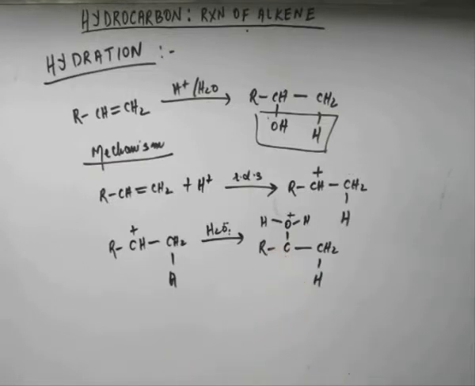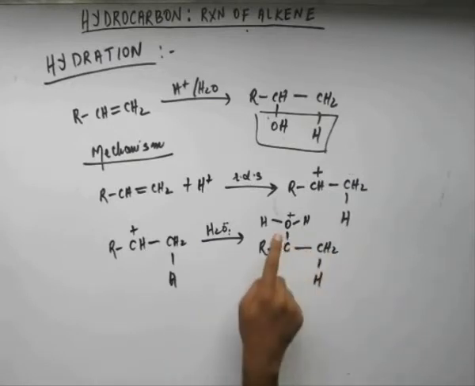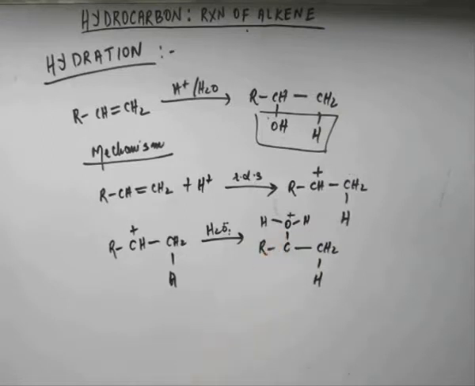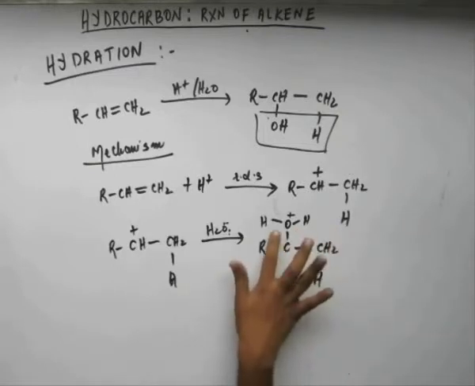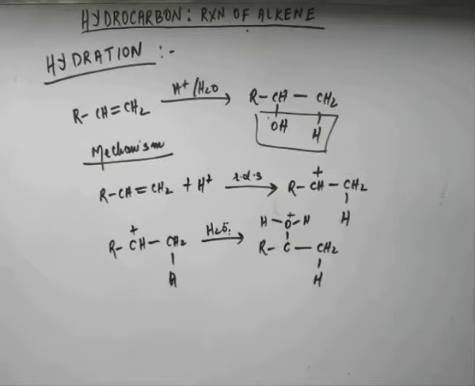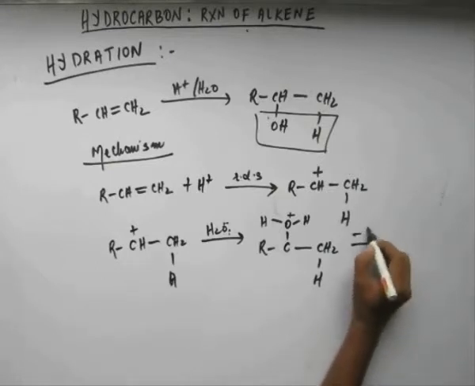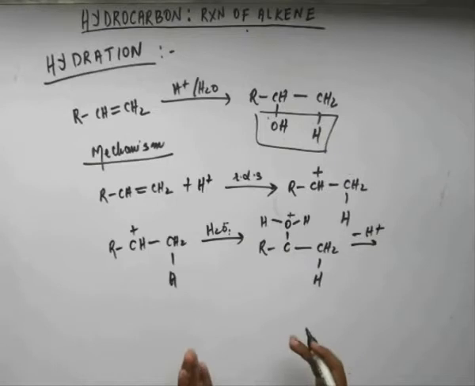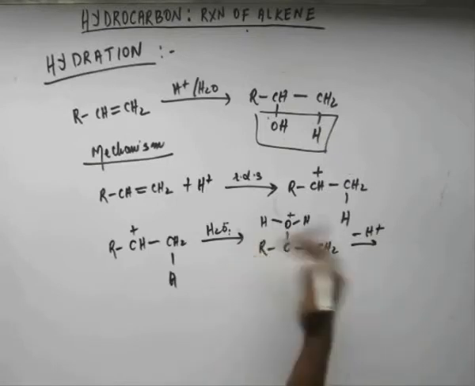So this oxygen will lose hydrogen as easily as anything. So this H plus will go off just like that. It has to go off in order to get rid of this plus charge on oxygen. So this H plus will go out. Anyone will take that H plus. Either the conjugate base present or any other water molecule will take it and form a hydrogen bond. Whatever would happen, this H plus has to go from oxygen because this oxygen will not have any plus charge. So finally you just have this minus H plus. We just show it like this, minus H plus. This H plus comes out.